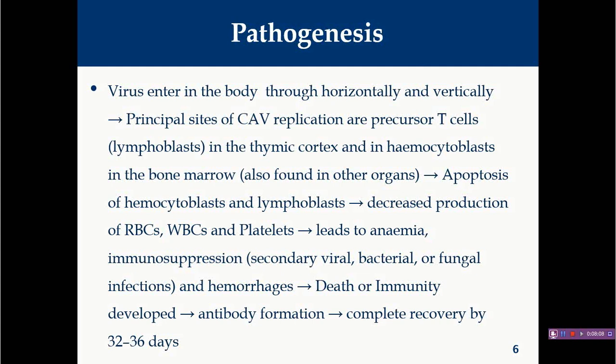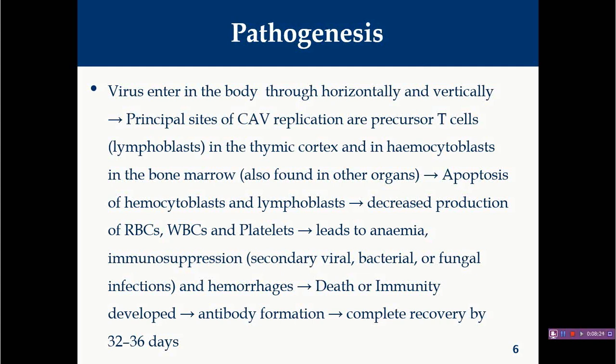And we have already discussed that this virus has three important viral proteins, 1, 2 and 3, but among them viral protein 3 is the most important, and it is responsible for induction of apoptosis in these two cells. Right?